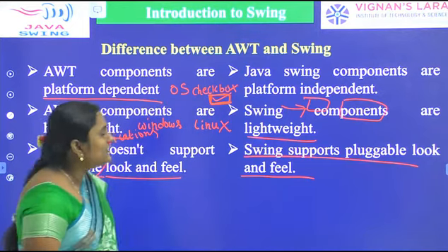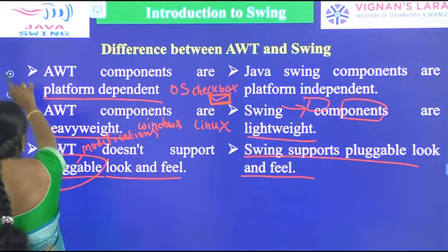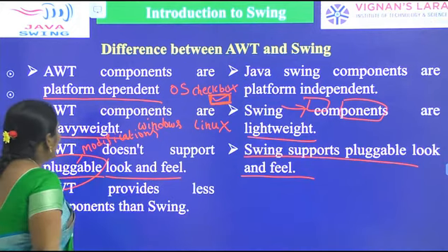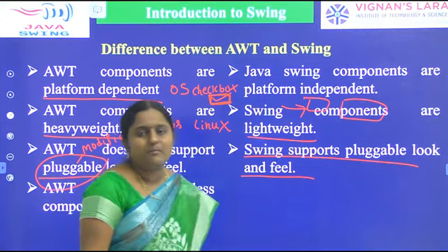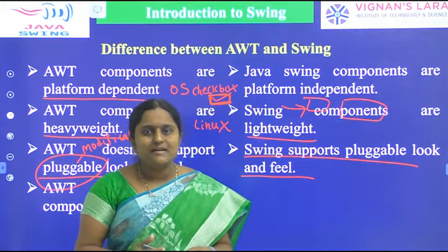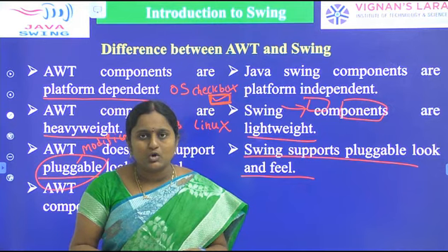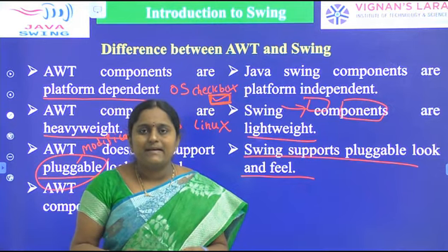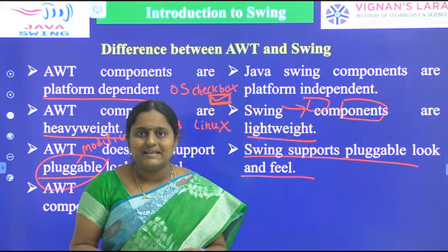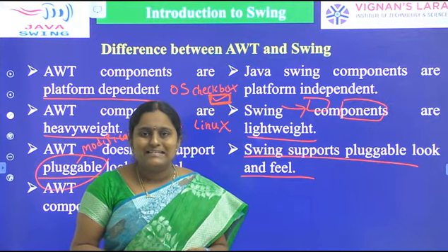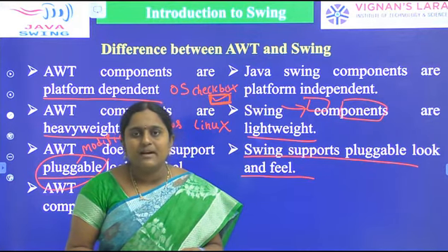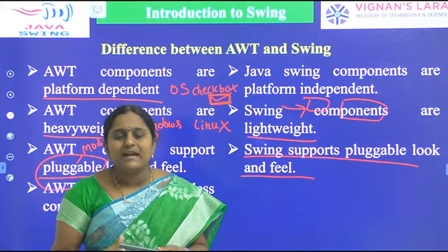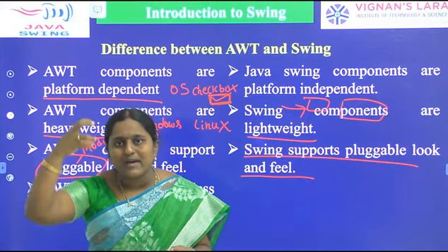Coming to another difference: AWT provides fewer components than Swing. AWT provides a number of GUI components and controls like button, label, text field, text area, scroll bar, list, menu, and choice. These are all components of AWT. Compared to Swing, AWT provides fewer GUI components.